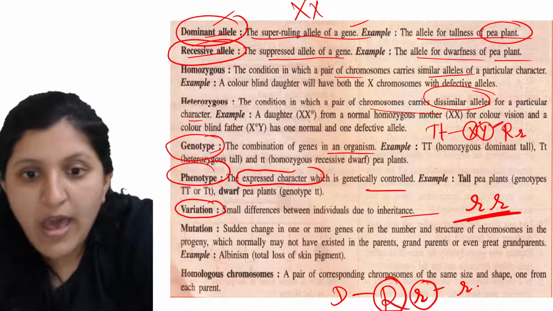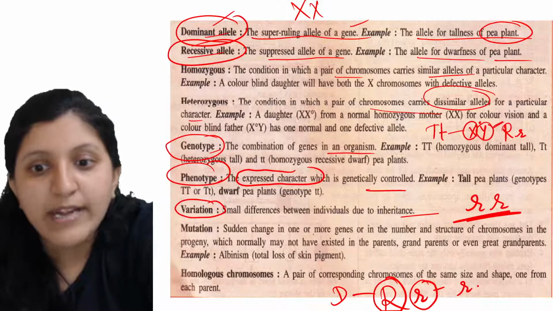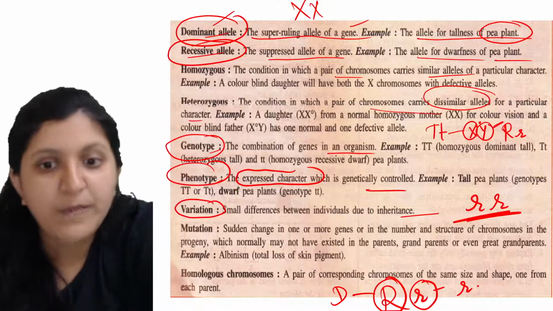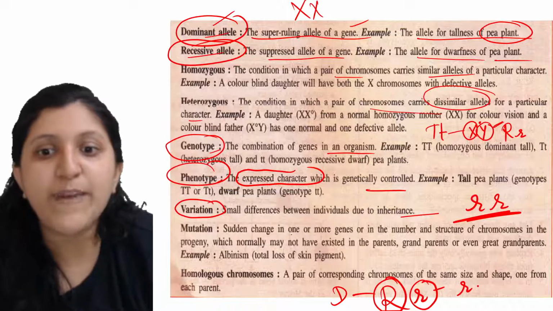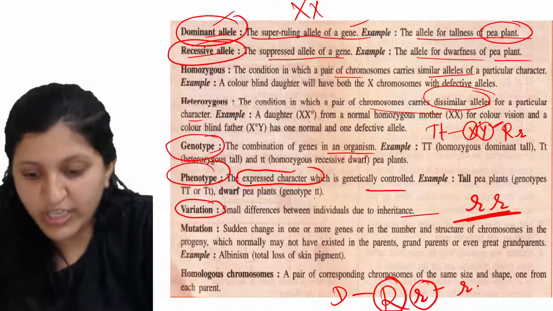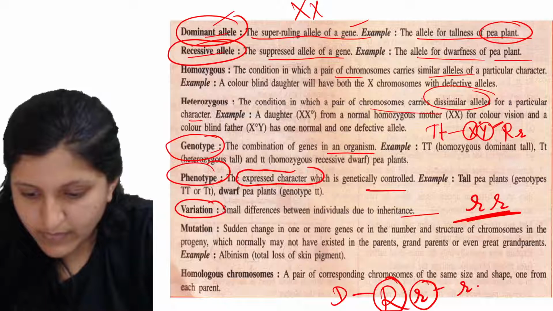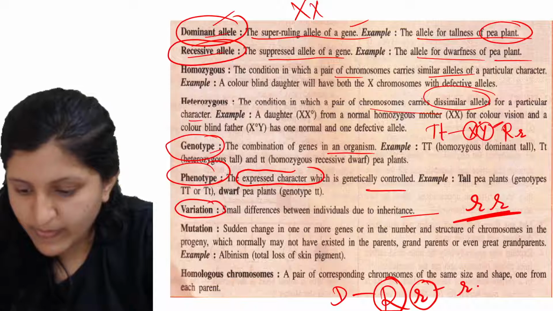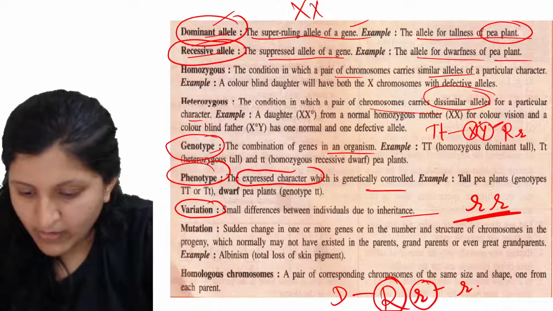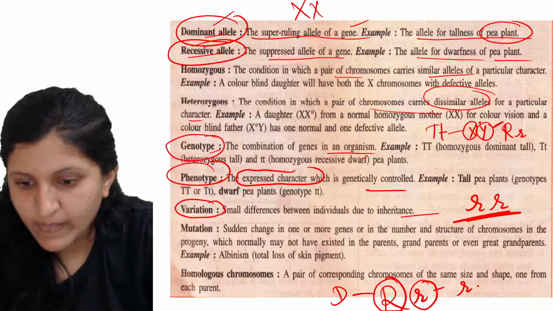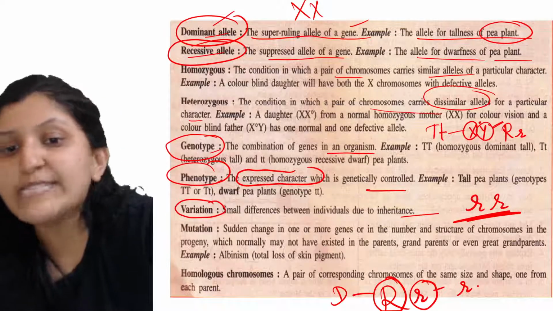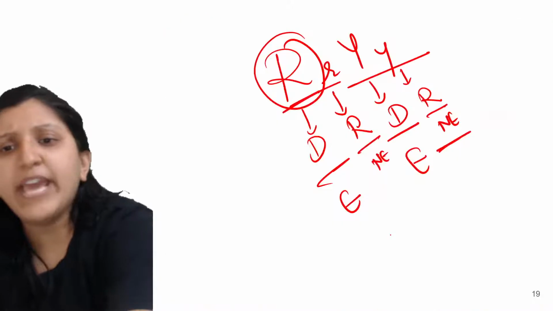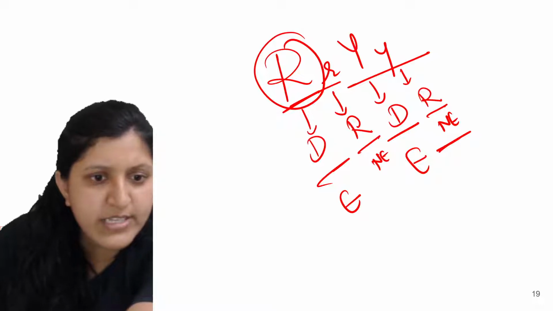All right. So now mutation, when we mention, is a sudden change in one or more genes or in the number and structure of a chromosome in the progeny. Okay, so this is with respect to sudden change. So what is that sudden change basically? Sudden change in one or more genes. So there can be variation. So I'll just explain it to you here.